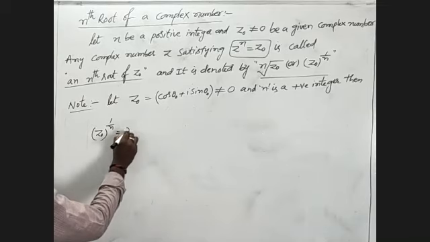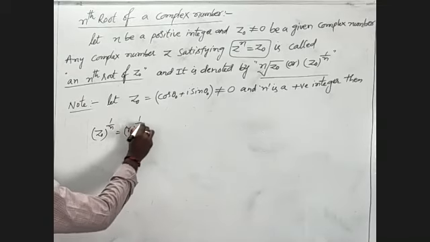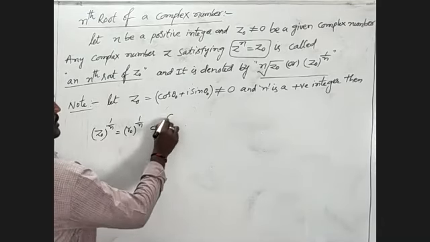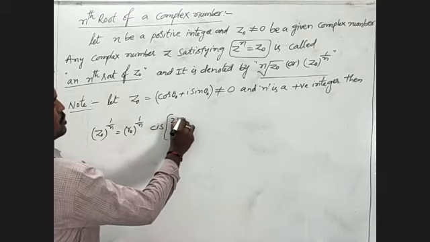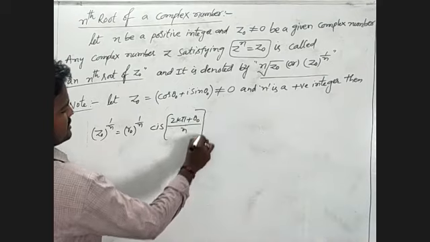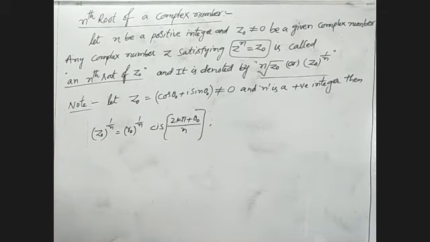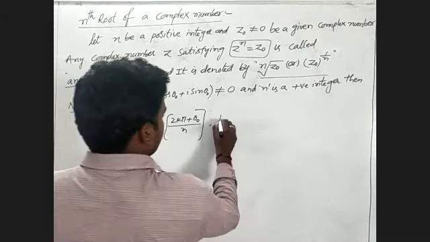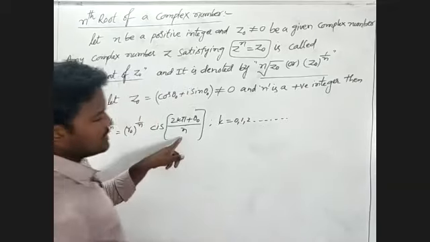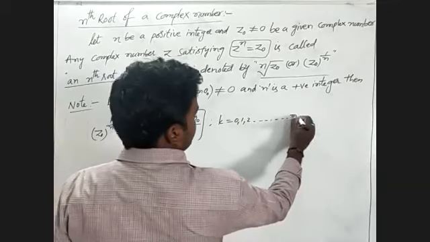z0 whole power 1 by n is equal to R0 whole power 1 by n into cis of (2k pi plus theta naught) by n, where k is 0, 1, 2 and so on, up to n minus 1.